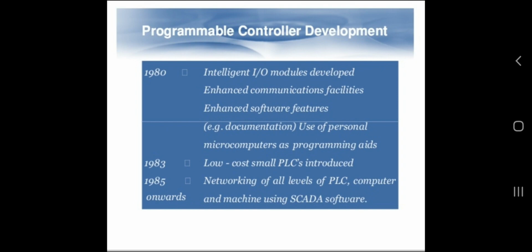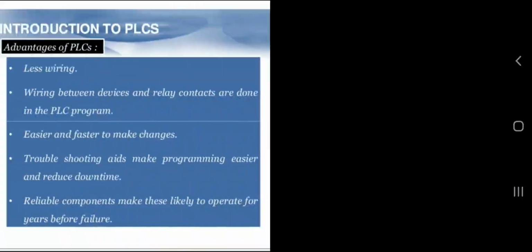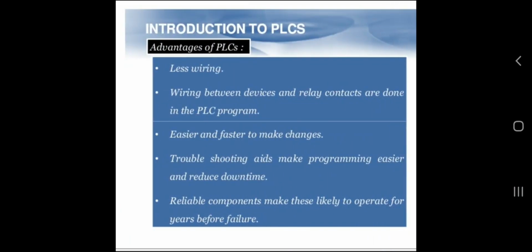Then in 1983, low-cost small PLCs were introduced, and in 1985, networking of all levels of PLC, computer and machine using SCADA software was developed. This is about the history of PLCs, and after 85 it became popular.